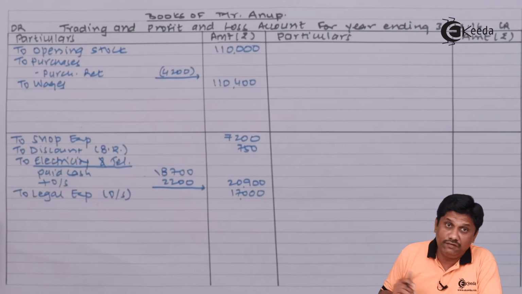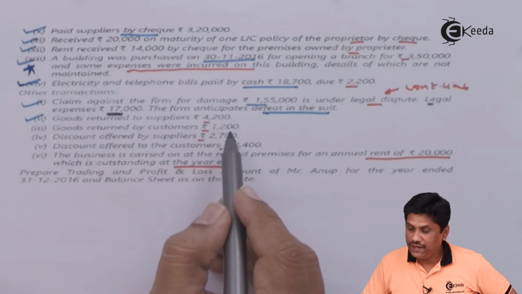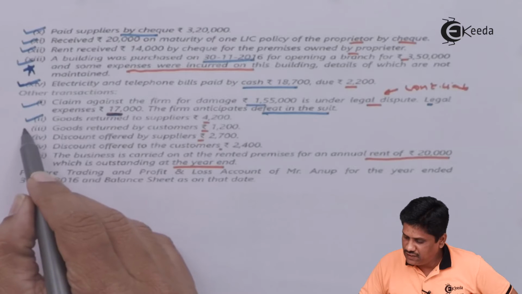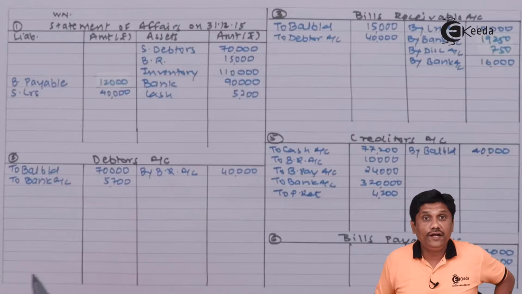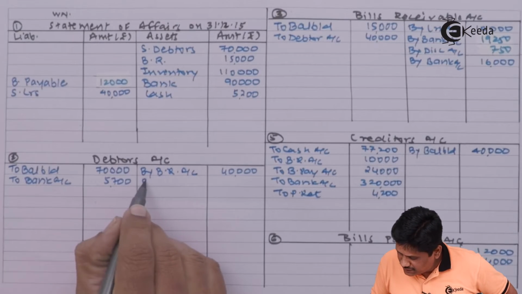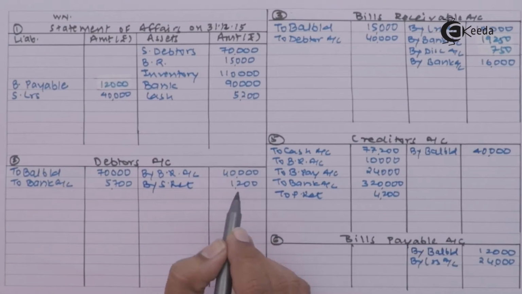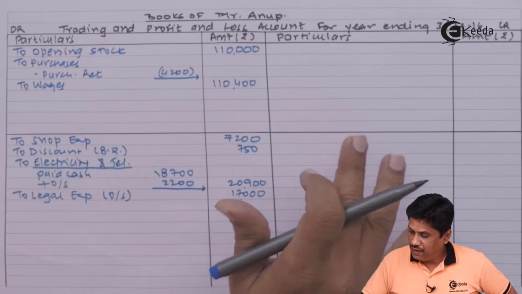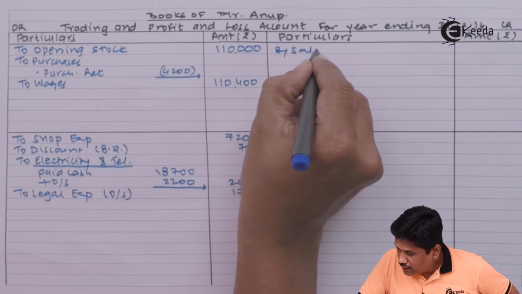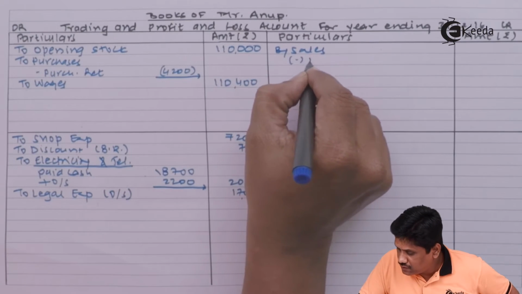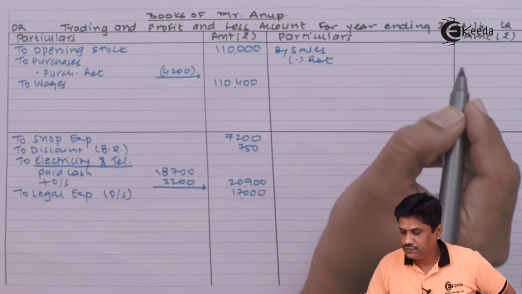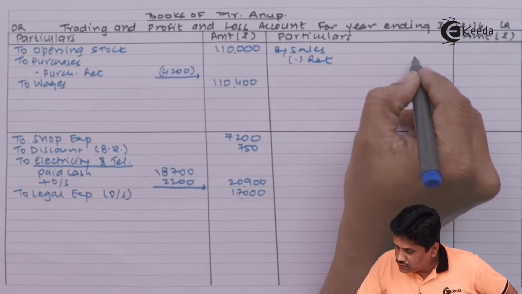Purchases we will write as and when we get that amount. Goods returned by customer, 1,200, is your sales return. So sales return to debtors: in the debtors account on the credit side, by sales return. And in my trading account I am writing by sales, and from that I am writing minus return 1,200.